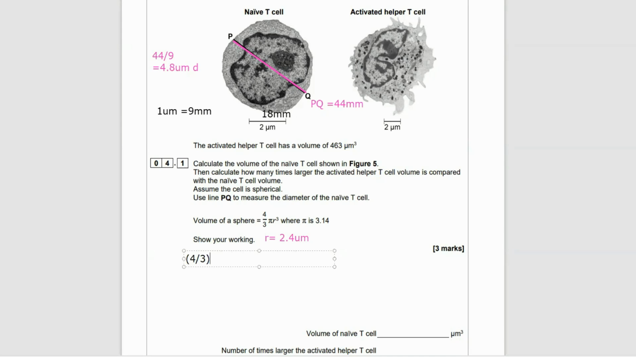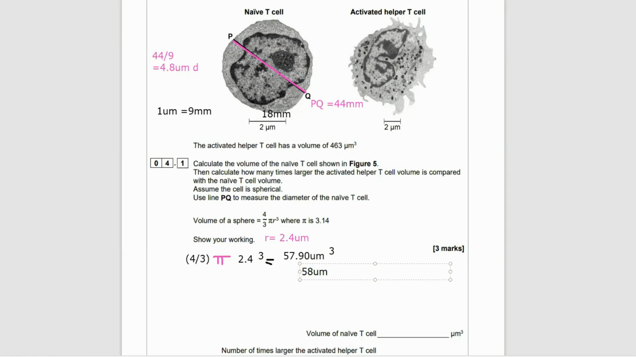Now I'm going to do my calculation, which is 4 divided by 3 times pi times 2.4 cubed, which is the radius. Make sure you bracket everything in your scientific calculator correctly, or else you won't get the correct answer. So remember, I worked out the line was 44 millimeters, P to Q. I used my scale to convert that into micrometers, and then we're using half of that, which is 2.4. So now this gives me 57.90 micrometers cubed. That's the volume of my naive T cell.